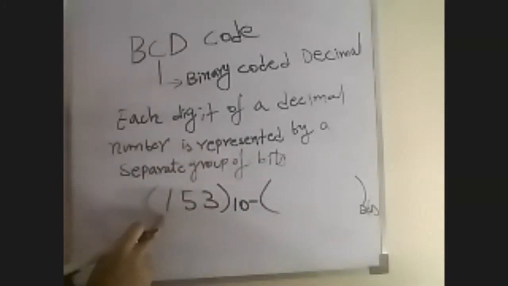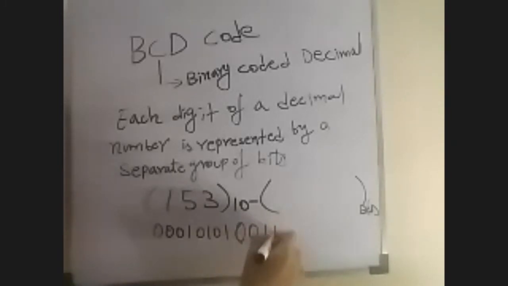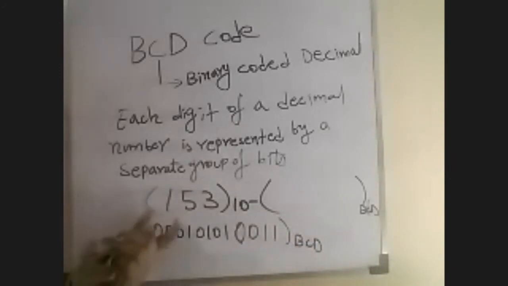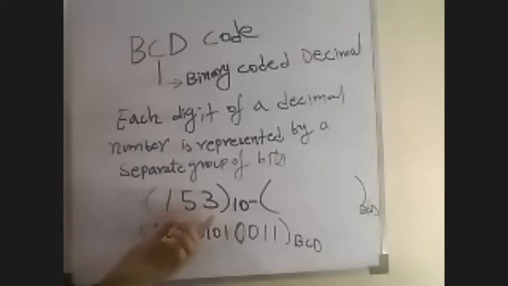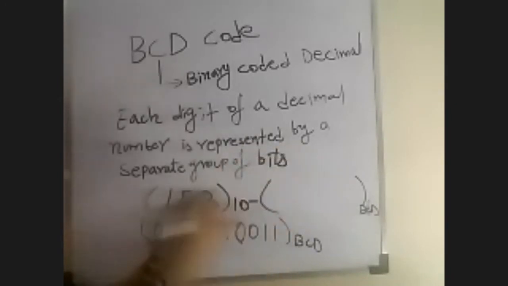Already you know the BCD values are 0 to 9, and we discussed the 8421 code. For example, 153 is a decimal number. Convert it into BCD. Each digit is represented by a separate group of 4 bits. So 1 means 0001, 5 means 0101, 3 means 0011. This is the BCD code equivalent of the decimal number. Is it clear? Yes, ma'am.